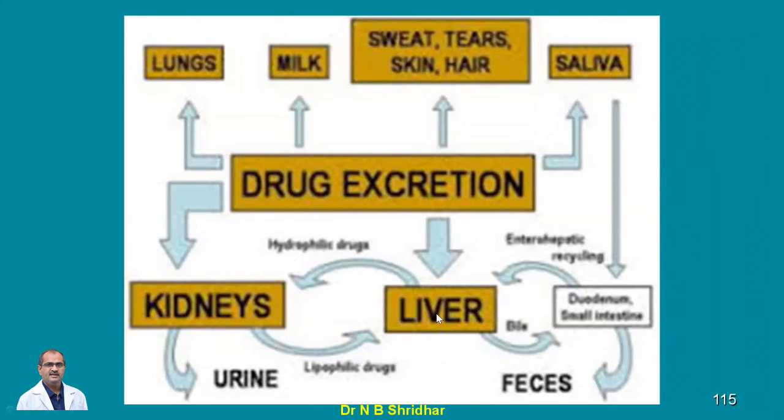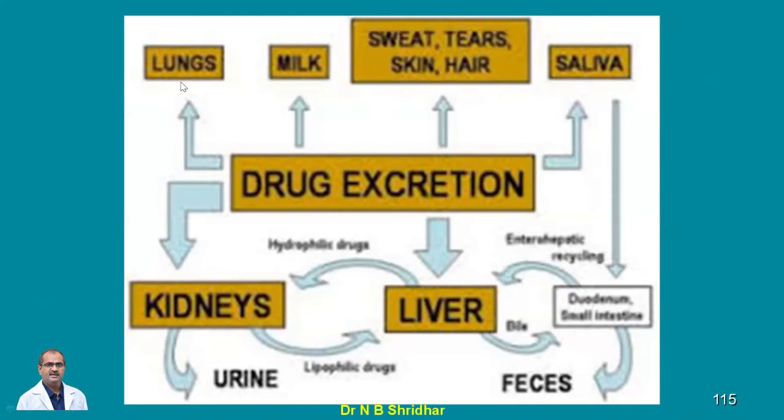So after a lot of processes, they are made hydrophilic. Then if they are hydrophilic, the kidneys will handle them and they are excreted through urine. Suppose that is not possible, then what happens? It is going to be secreted in the feces, and sometimes it is reabsorbed into the liver once again. Once again this pathway undergoes.